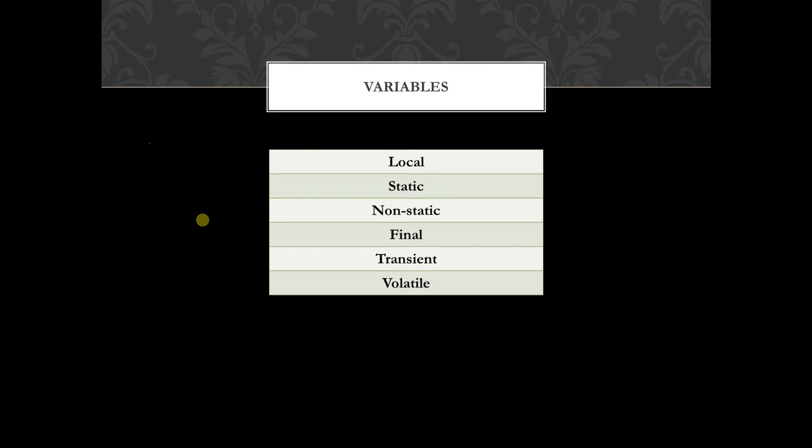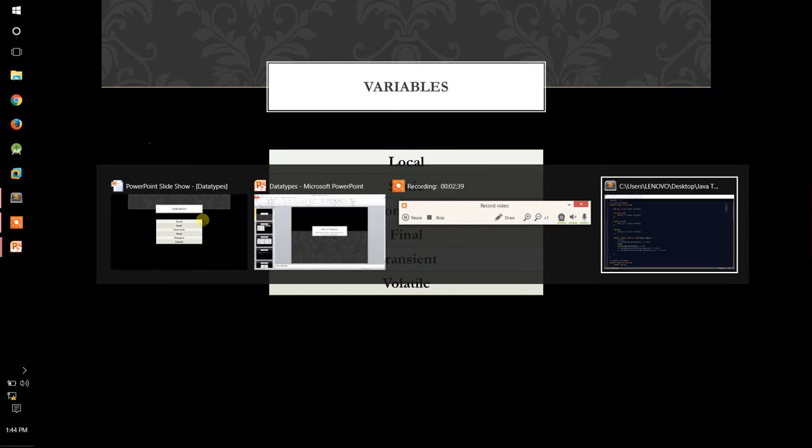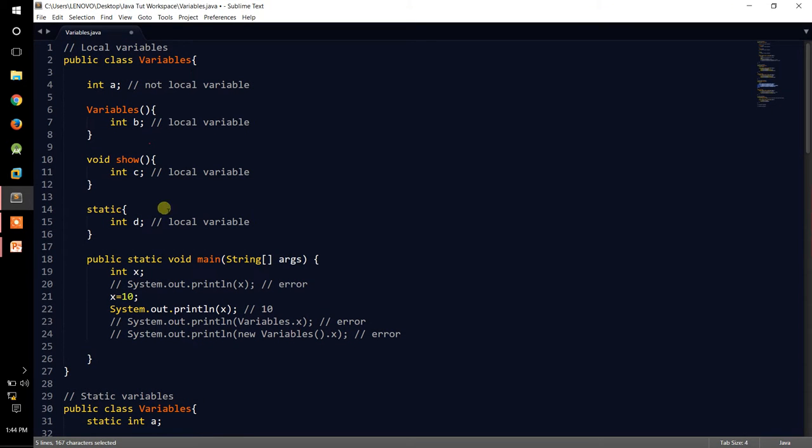Now Java supports a total of 6 types of variables. First of all, we'll be discussing them, giving a 1-2 line intro for each, and then moving on to their code. Local variables are those which have a specific scope. The scope can be of a method, a block, or a constructor only. Now, we'll move on to the code and get to know it better.